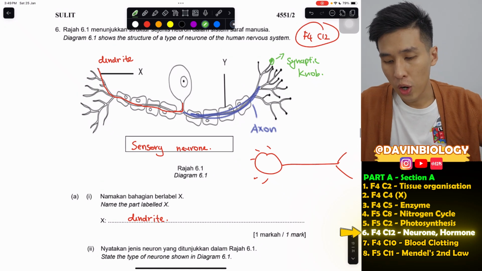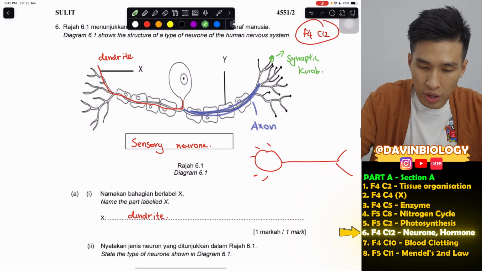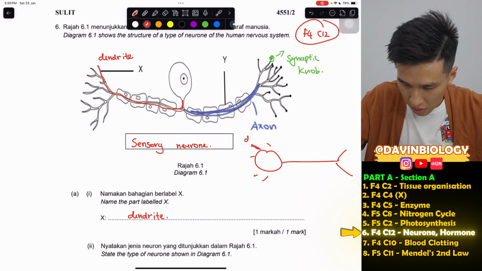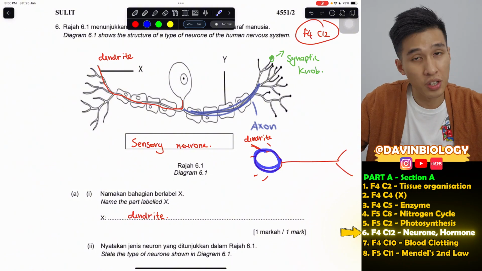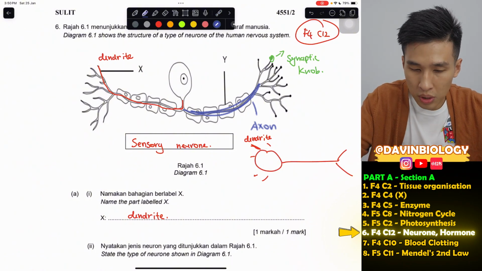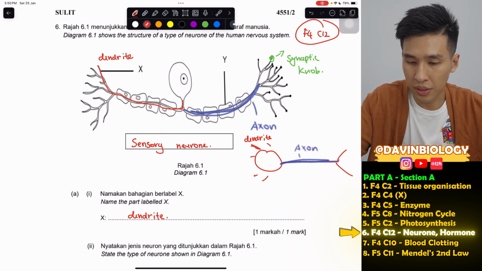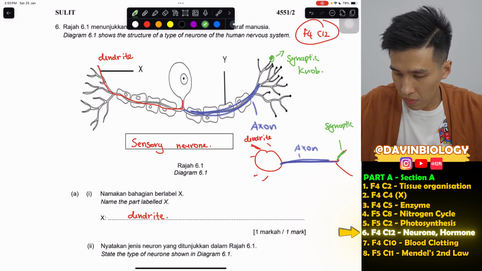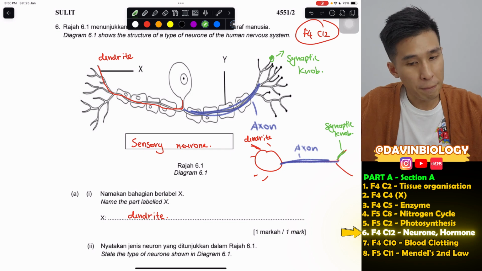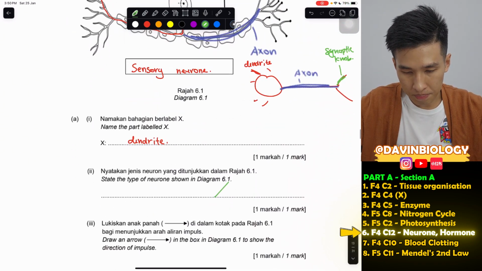However, for the relay neuron, for the motor neuron, the dendrite is only here, because the cell body is located right at the head over here. So therefore, this whole thing will be the axon. Then the synaptic knot will be behind here. This one is done already, sensory neuron.